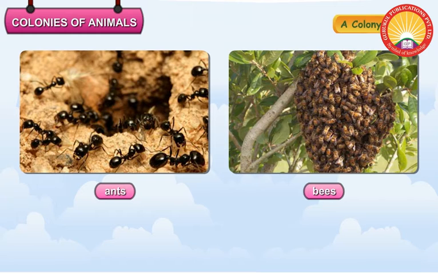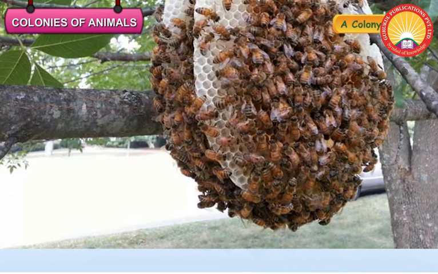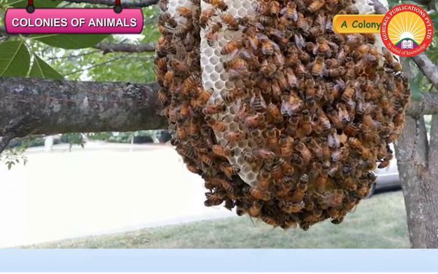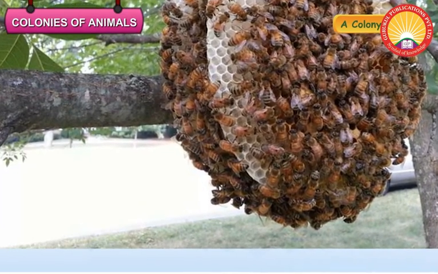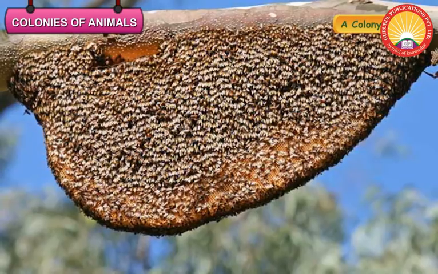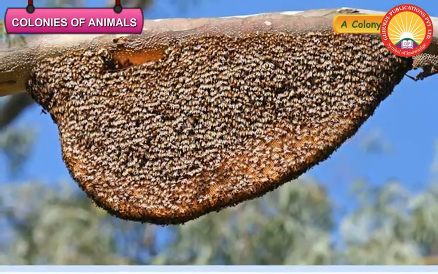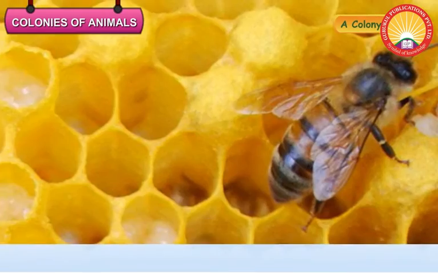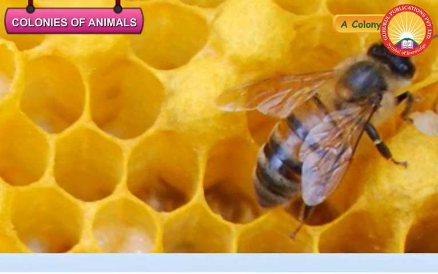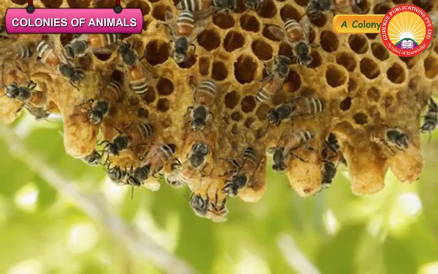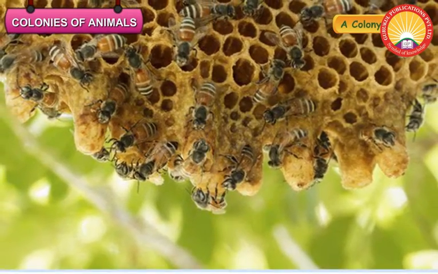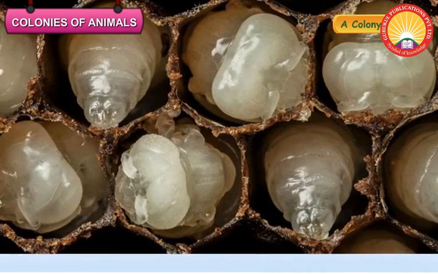A colony of bees. Like ants, bees also live in colonies. They make hives to live in. A small hive can accommodate around 20,000 bees, whereas a large hive can be inhabited by around 1 lakh bees. The large family of bees include one queen, hundreds of drones and thousands of workers bees.